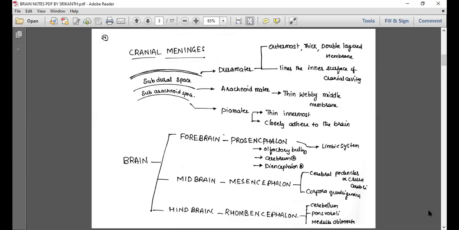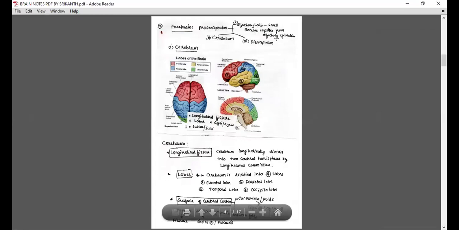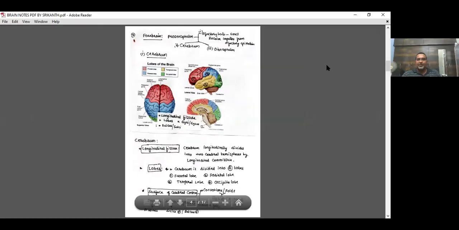It's very important for us to know the complete map of the brain. That means if it is asked where the corpora quadrigemina is, it belongs to the midbrain or mesencephalon. Pons varoli belongs to the hindbrain. In that way, you should have clarity. That is very important. So here we are talking about the forebrain or prosencephalon.